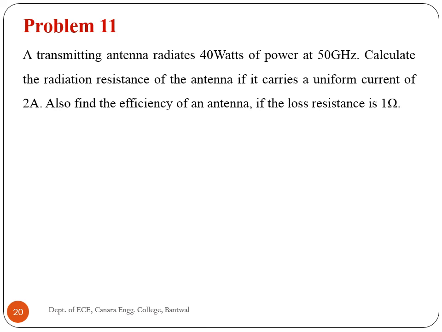A transmitting antenna radiates 40 watts, it's PT, 40 watts of power at 50 GHz, its frequency 50 GHz. Calculate the radiation resistance of an antenna. We have to calculate RR.